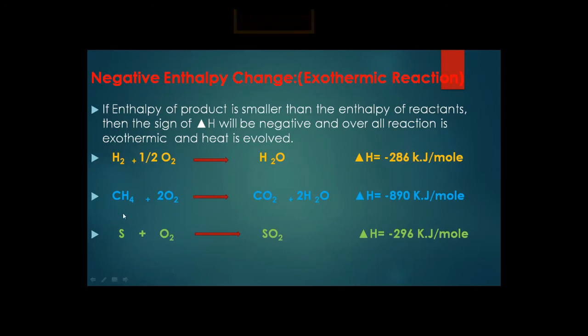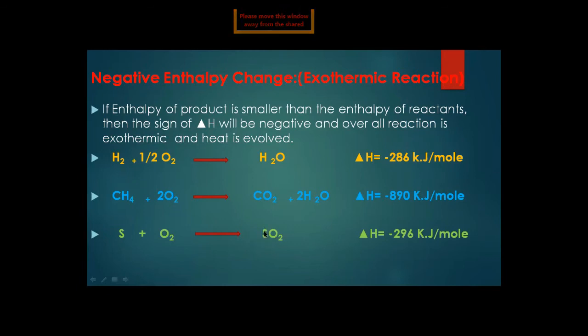The third example: S is the symbol for sulfur, and O2 is oxygen. Sulfur and oxygen react together and form sulfur dioxide, SO2. 1 mole of sulfur and 1 mole of oxygen react together to form 1 mole of sulfur dioxide.